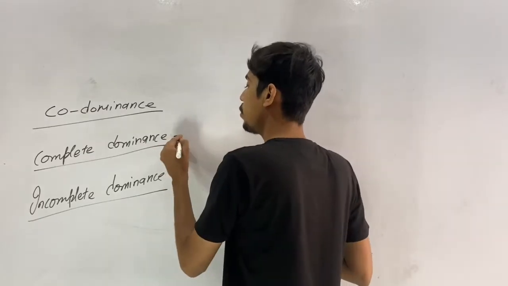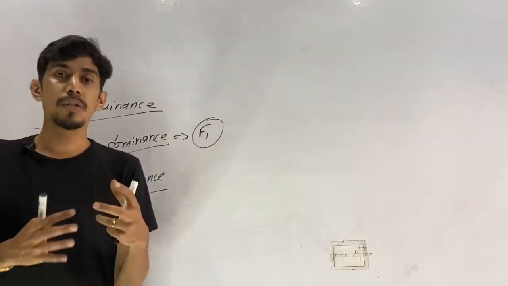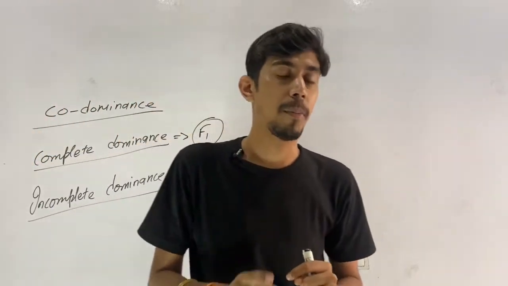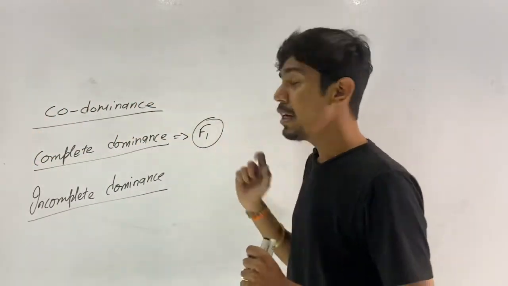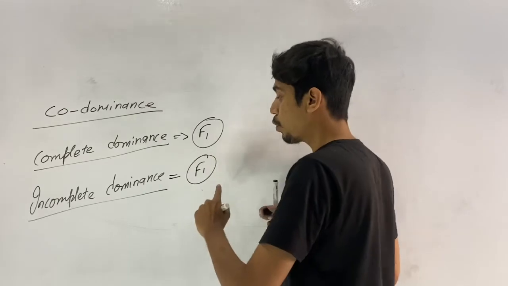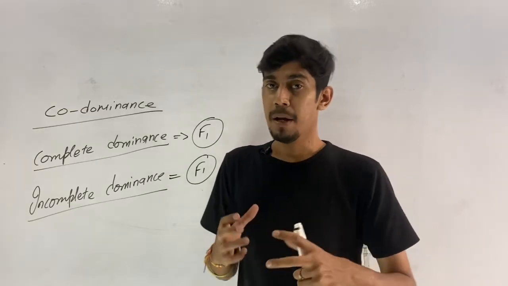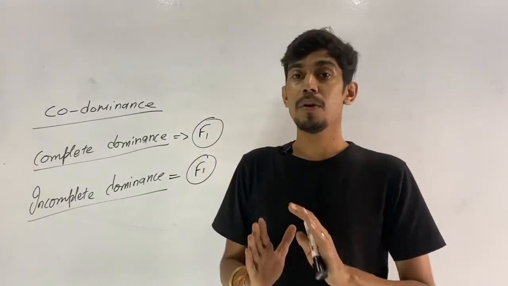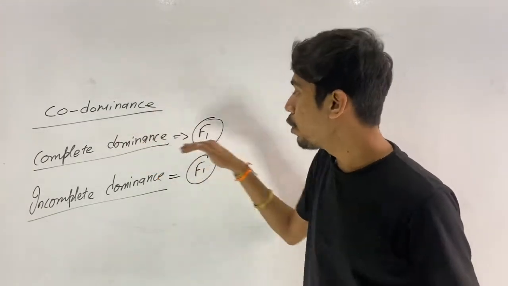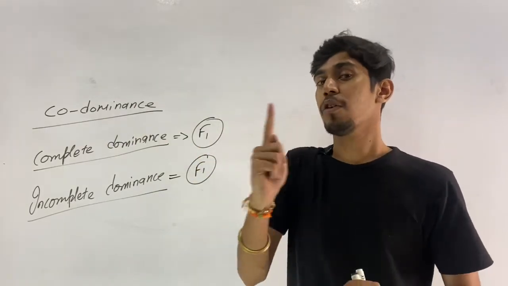Complete dominance is where the F1 shows only one phenotype. Of the two phenotypes which are there in the parents, only one phenotype is observed in the F1 generation. While in incomplete dominance, the F1 shows neither of the two phenotypes which are there in the parents. The phenotype is of the intermediate type. It does not resemble either of the parents. But in complete dominance, the offspring resembles either one of the two parents.